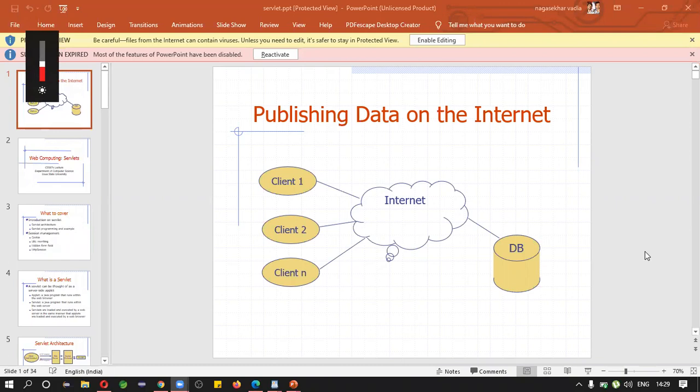Continuation and some more basics regarding servers. So publishing data on the internet, you will see most of the things we discussed in yesterday's class here also. This is nothing but a database server. Just assume that this is the internet, through which our request and response will pass.